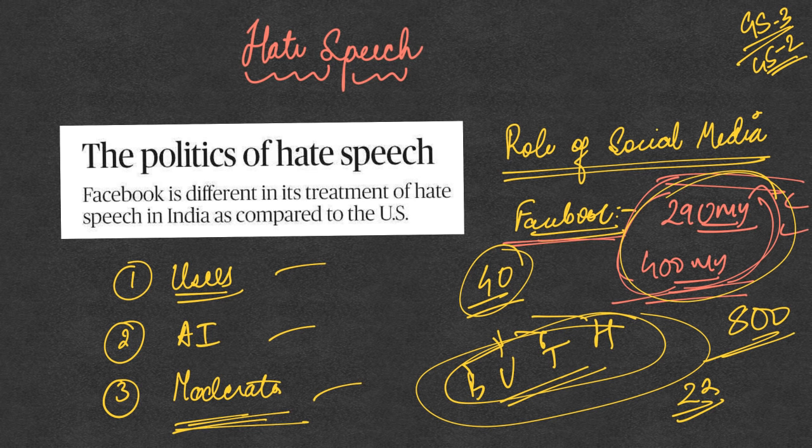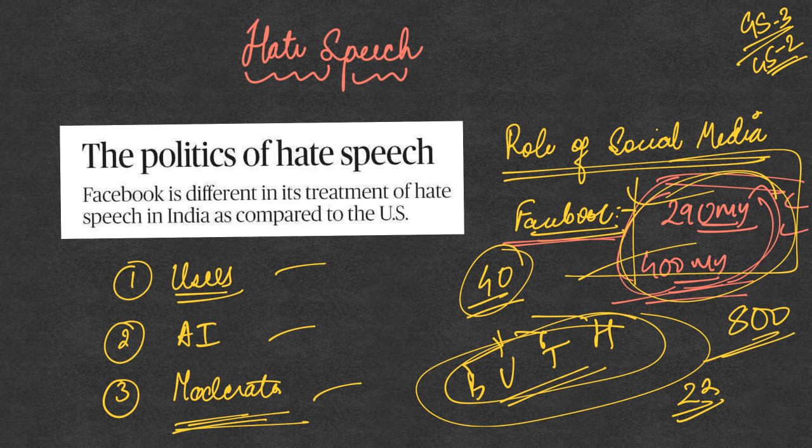You may have a question on the role of social media platforms in tackling hate speech. In that case, you can introduce by saying why it is important to control hate speech on such platforms, because they have such a huge user base. You can quote the statistics of 290 million and 400 million for Facebook and WhatsApp, and say how huge a reach they have, which no other form of media had before.